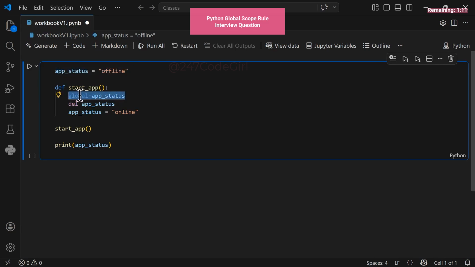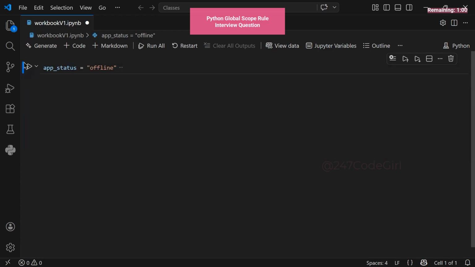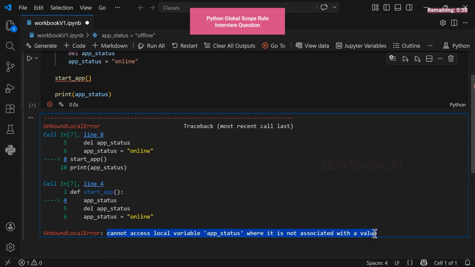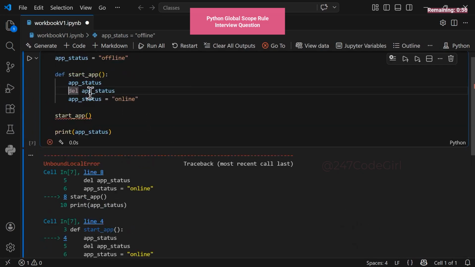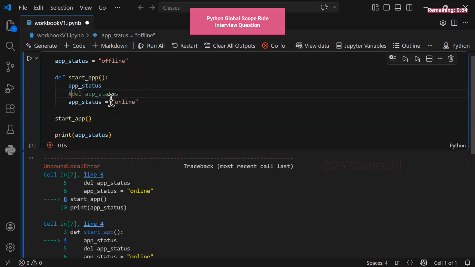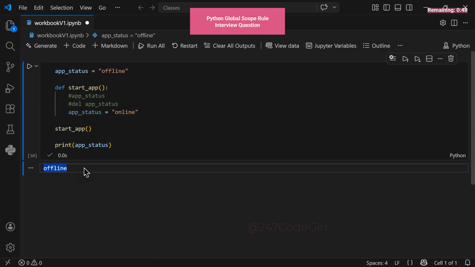Without that global keyword, Python would simply create a new local variable instead. If we remove this line, the variable would remain strictly local to this function. And we can prove it. Running the code now triggers an error confirming it is treated as a local variable. Now, let's remove that delete keyword. Observe how I changed the value to online here, even though the original global value was set to offline. You'll see the original output remains offline when we print it from outside the function.